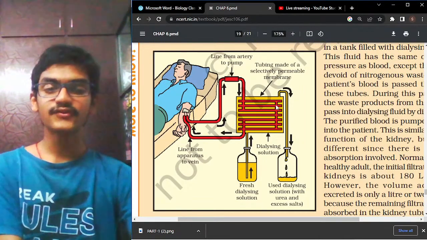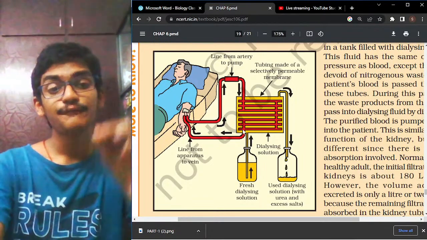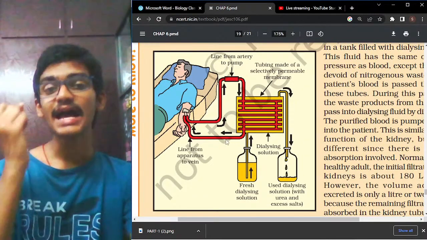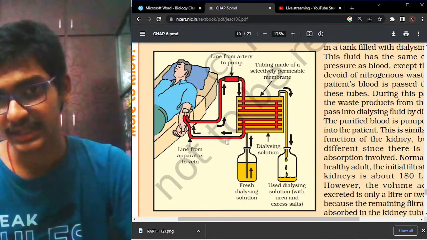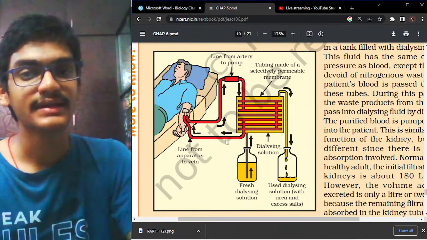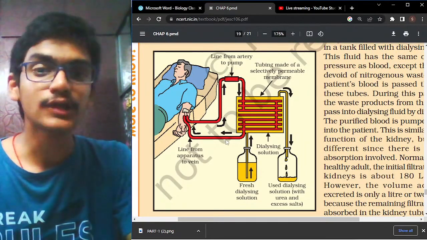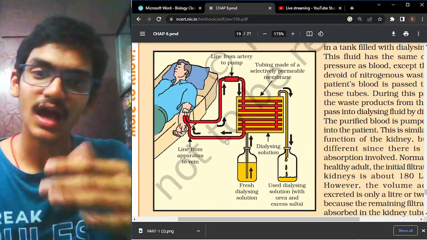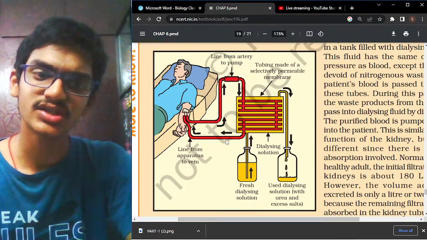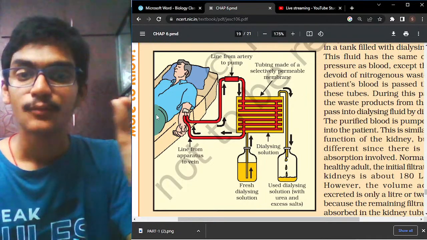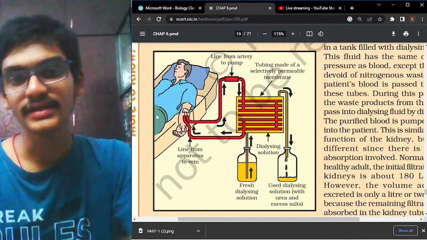After that, the fourth point is that the blood which is coming out is at a temperature of 1 degree Celsius. Therefore, an anti-heparin is added, wherein the blood is again heated to 37 degrees Celsius. When it is at 37 degrees Celsius, it is again put back into the body of the human with the help of the main vein.